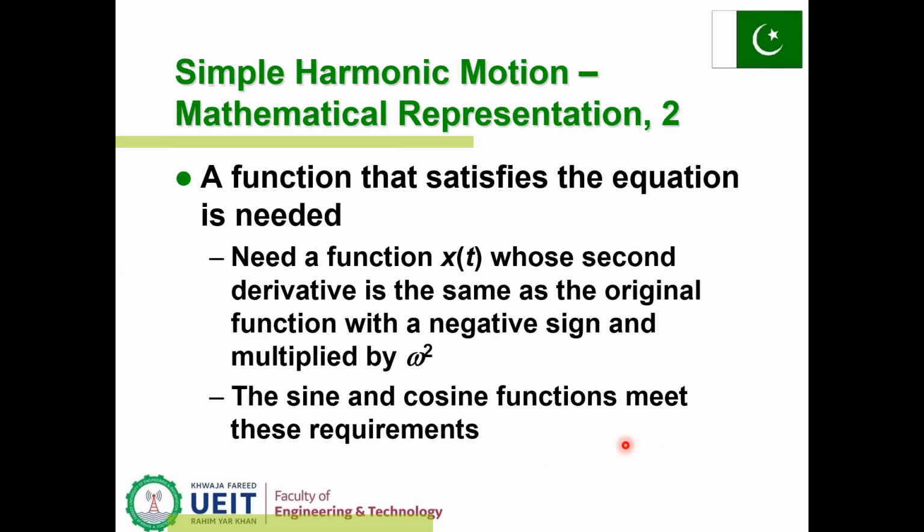A function that satisfies the equation is needed. So we need a function x(t) whose second derivative is the same as the original function with a negative sign, multiplied by omega square. The sine and cosine functions meet these requirements, because minus omega square x is equal to a. x(t) is the function.